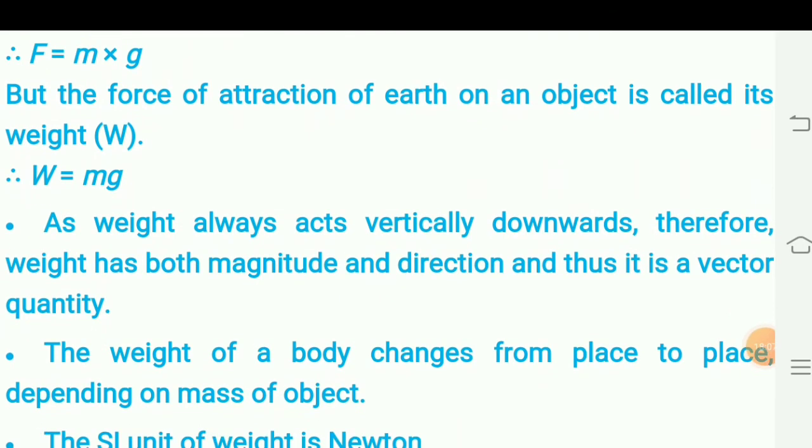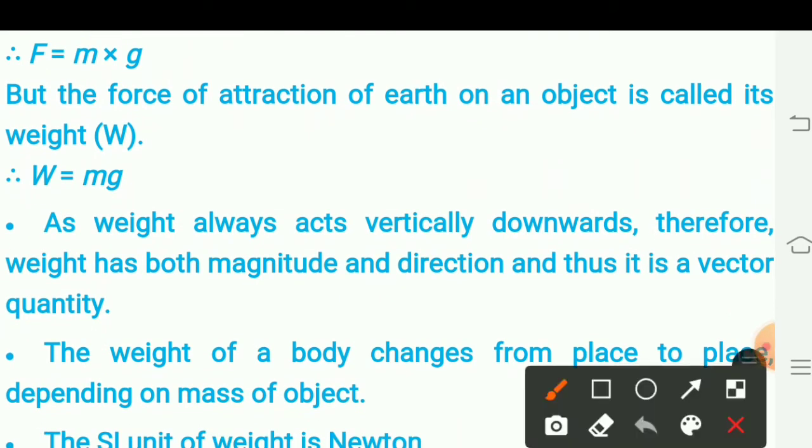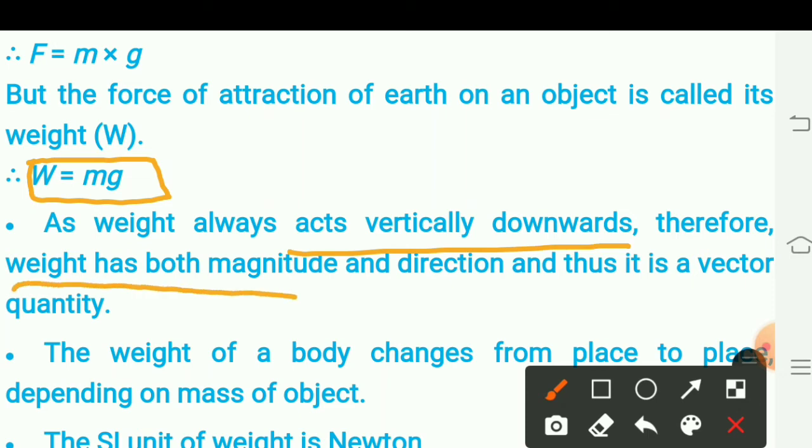According to this definition of weight, we can write the formula for weight as W equal to m into g. As weight always acts vertically downward, weight has both magnitude and direction. Therefore, it is a vector quantity.